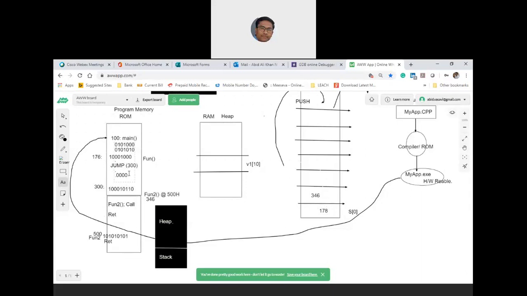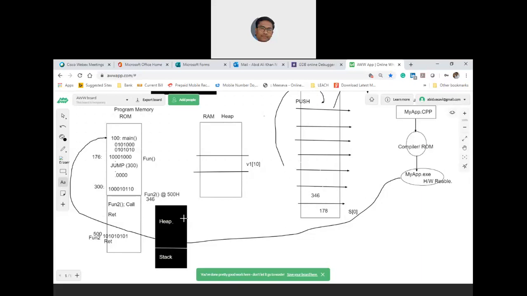This is how it happens, and in main or in function 2, wherever you use variables, the addresses of those variables point to heap. Heap is a large part of unused RAM which is readily available as a piece of memory which can be allocated to your variables.